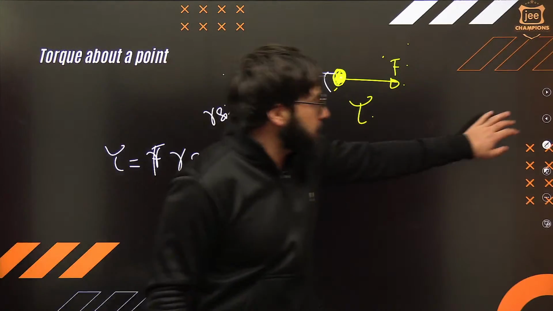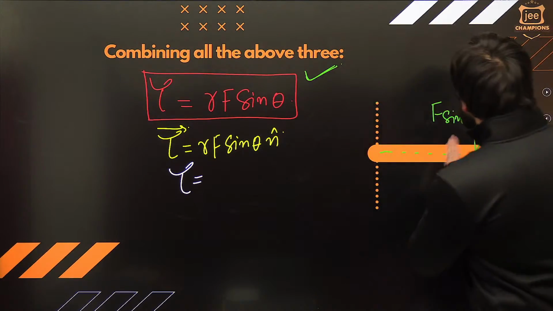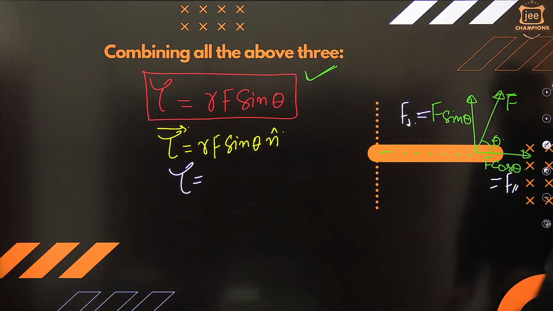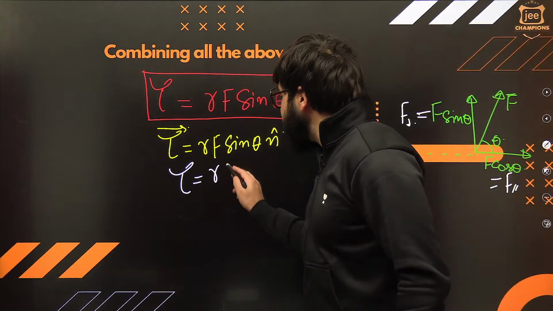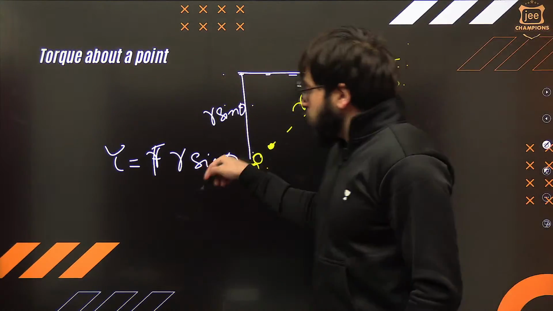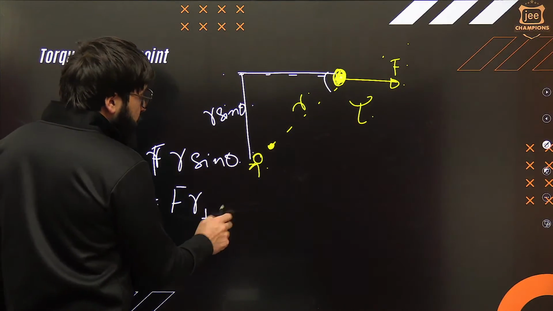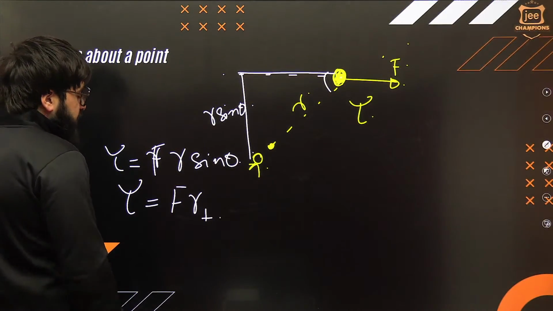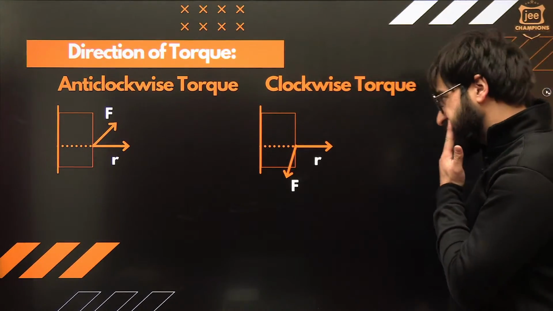RF perpendicular, like in the previous case, I forgot to tell you. We can write this torque as follows: this is F perpendicular and this is F parallel, because this force is parallel to the radius and this force is perpendicular to the radius. So in that case, I can write this torque is basically R F perpendicular also. That is nothing but F into R perpendicular, because we are taking this perpendicular component, exactly, understand? Fine. Keep this in your mind. Let's move on to the next one.